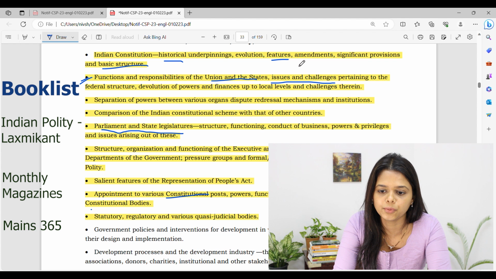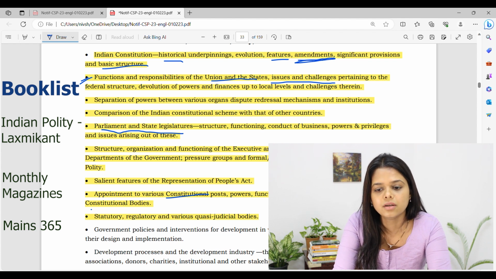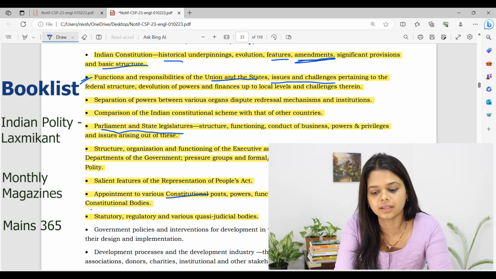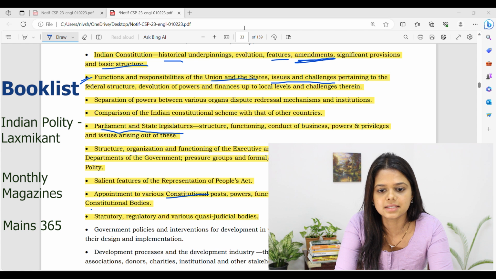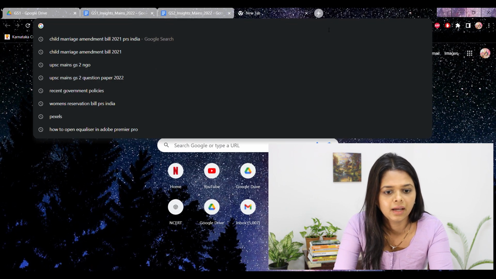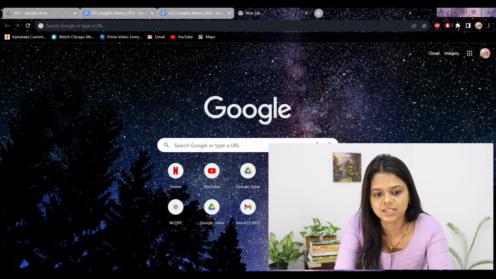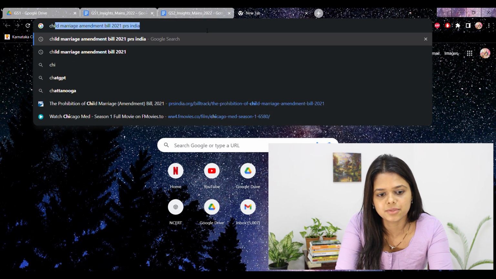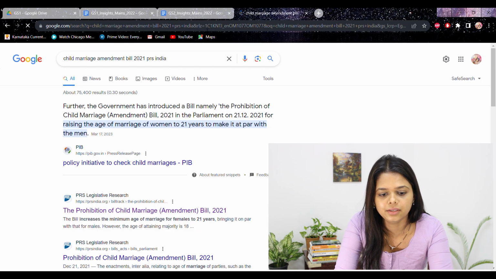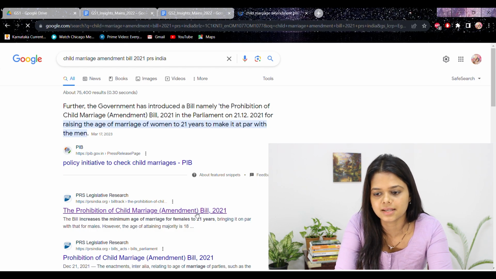And there is one more thing, that is the amendments. Here the amendments and bills. So every constitutional amendment, any act, you have to cover it. The best source for this is a website called PRS India. For example, recently there was the child marriage amendment bill. So just type child marriage amendment bill and PRS India and you will open the link of PRS India.